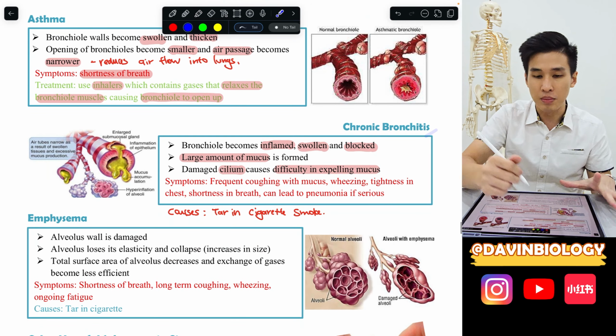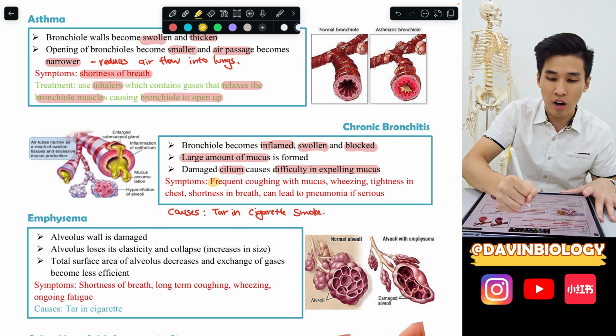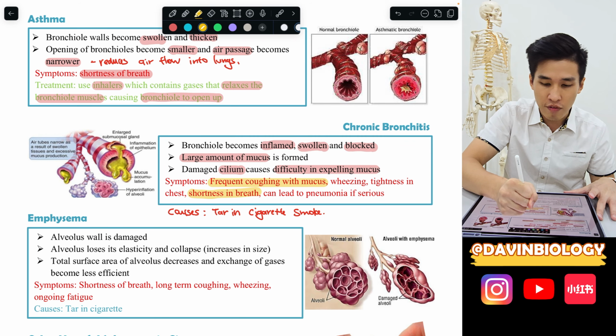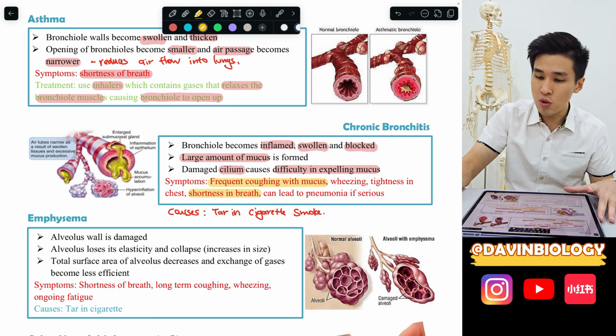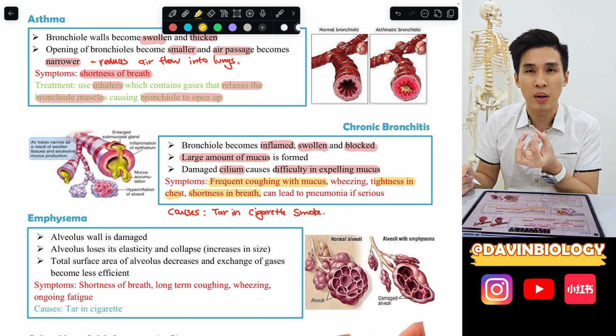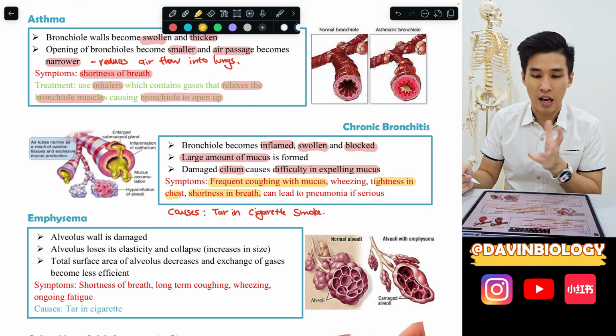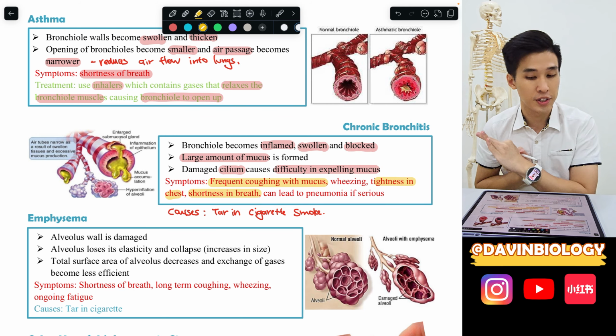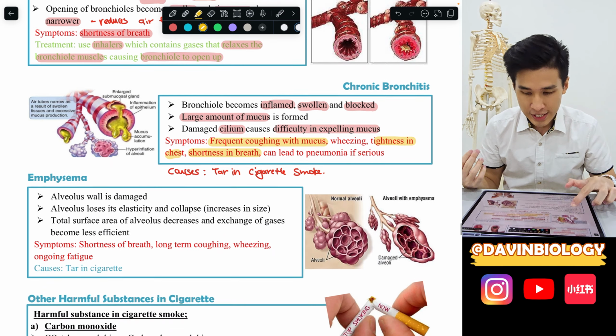The most common symptom is frequent coughing with mucus, meaning you cough with a lot of phlegm. You can also say shortness of breath, which means further difficulty in breathing. You can also say wheezing or even tightness in the chest. Wheezing is the sound when you breathe. But usually shortness of breath and frequent coughing with mucus are good enough. Okay, for emphysema, it's about the alveolus.